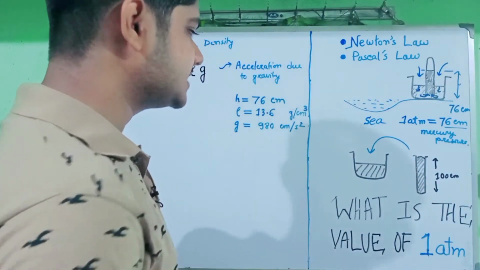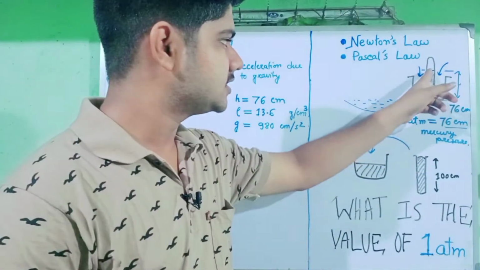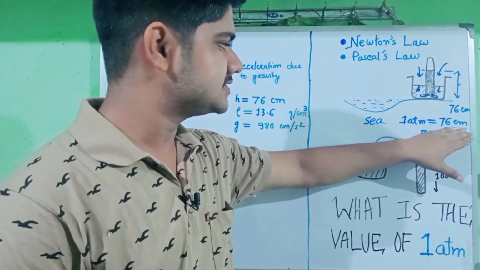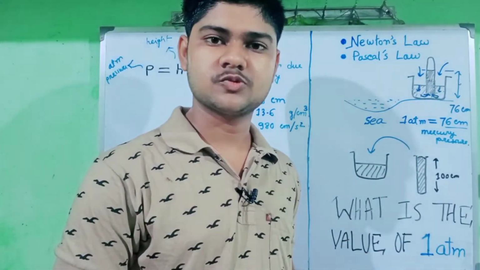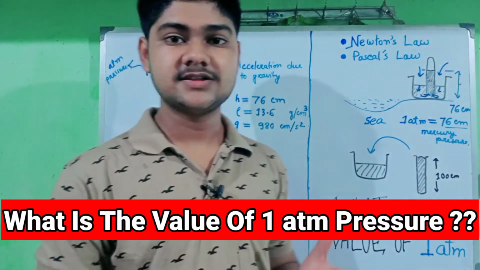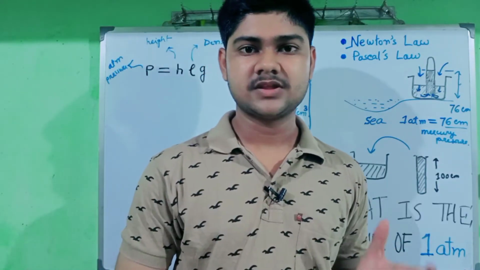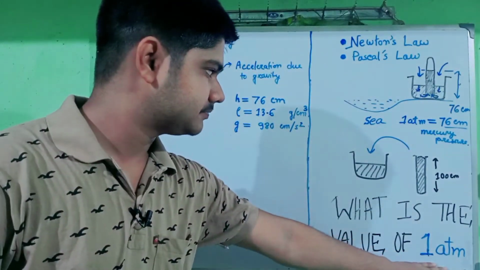So again the question arises: we have now come to know that the mercury level with a height of 76 centimeter exerts a pressure equal to 1 atmosphere pressure. But what is the value of 1 atmosphere? Our question still remains. What is the value of 1 atmosphere?